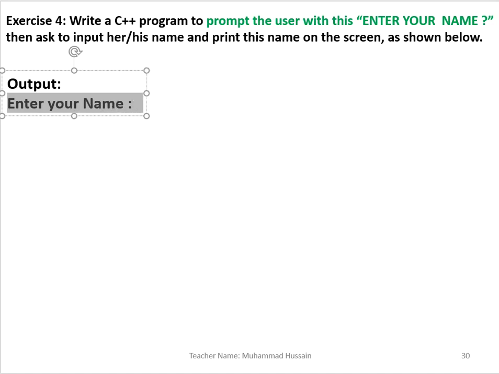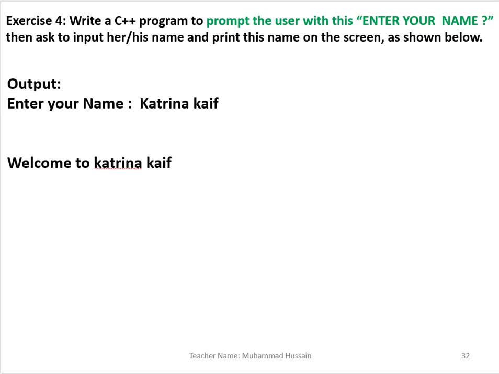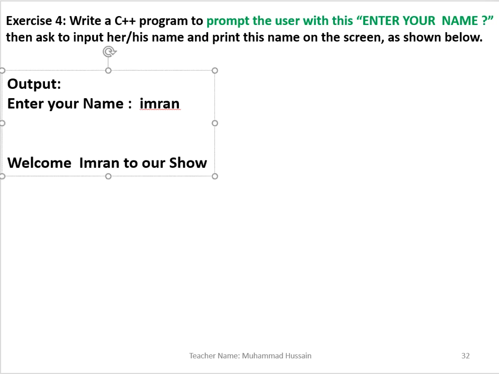So after seeing this message, you write something, Katrina Kaif, and after it comes welcome to Katrina Kaif. If you write the name Imran, the message will come up with welcome to Imran. You can also write it like this: welcome Imran to our show. It is possible for you, so write the code for it. Hope you now understand how to write a program using cin.